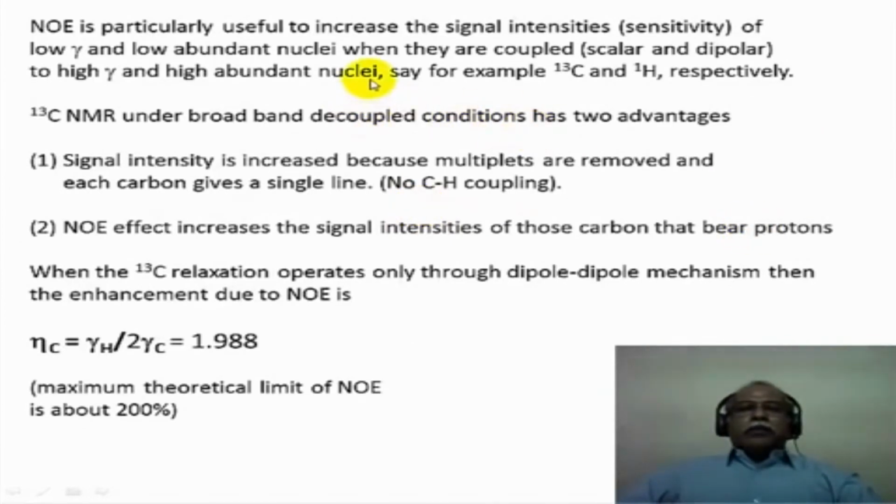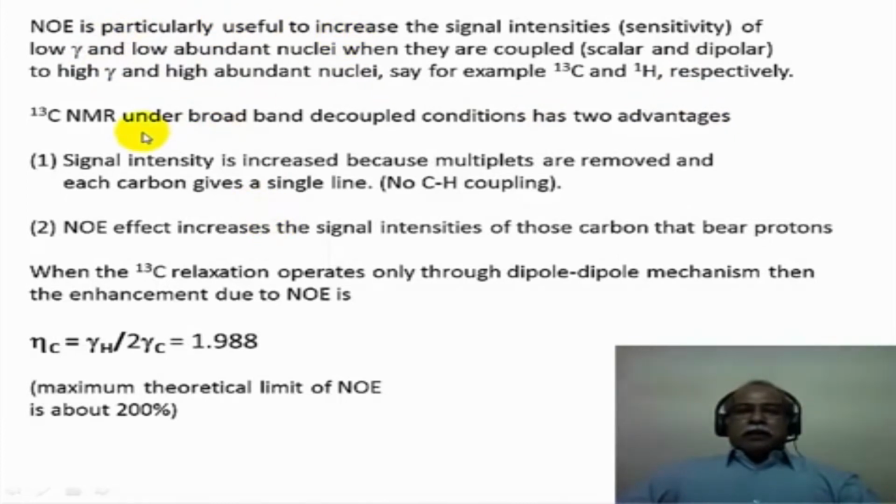Now, the NOE effect is particularly useful to increase the signal intensity or the sensitivity of the technique for low abundant as well as low gamma nuclei when they are coupled, either through scalar coupling, that is J coupling, or through space coupling, namely dipolar coupling, to a high gamma and high abundant nucleus. The example that we are talking about is carbon-13, which is a low gamma as well as low abundant nucleus, and it is coupled to proton, which is a high abundant and high gamma nucleus. Under these conditions, NOE is particularly useful.